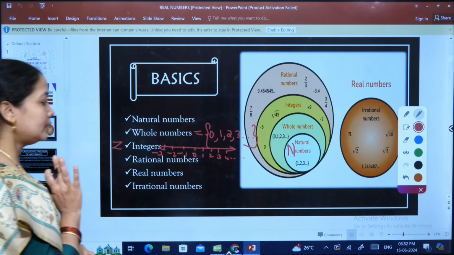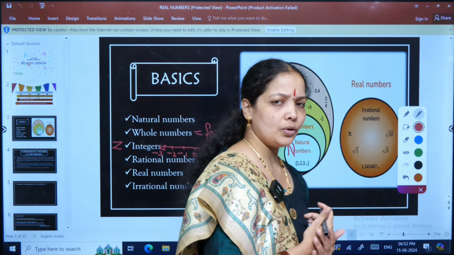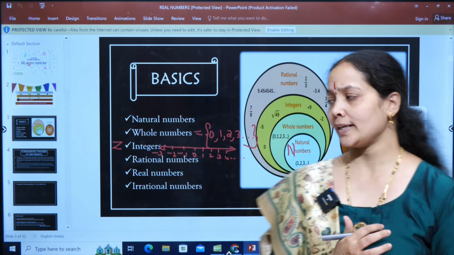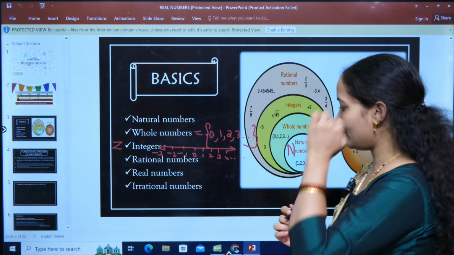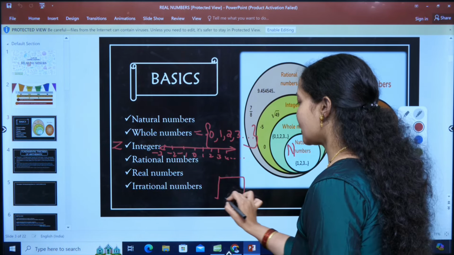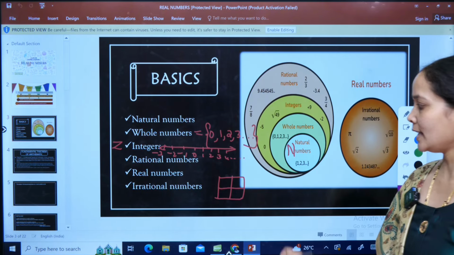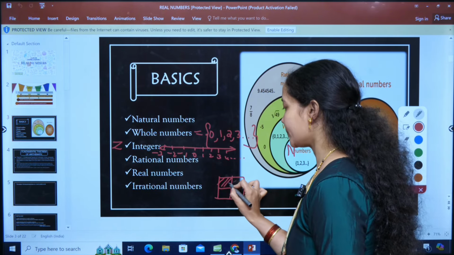Going to the fourth one, called rational numbers. We all know what a rational number is. For example, if we have to understand it in a better manner, if I take a square, divide it into 4 equal parts, and I am shading 1 out of it.